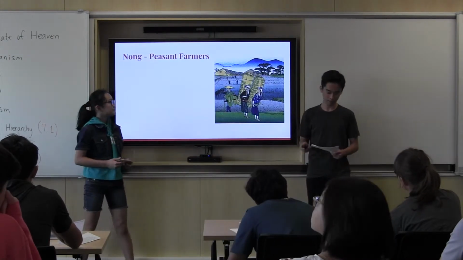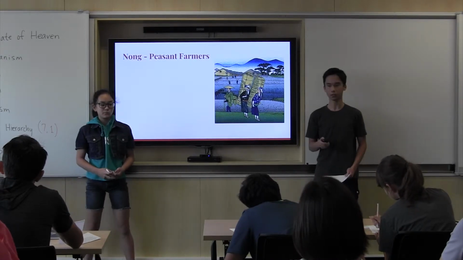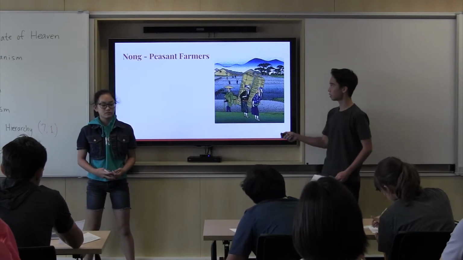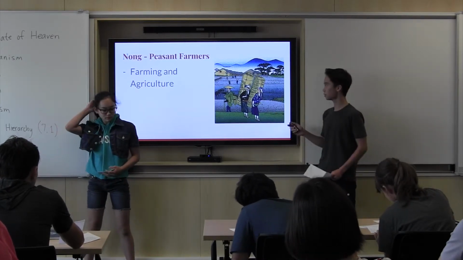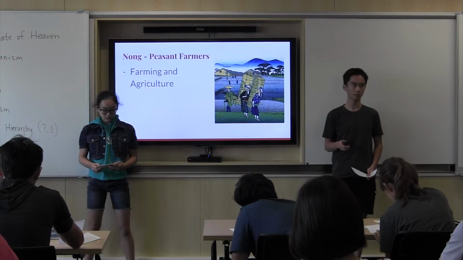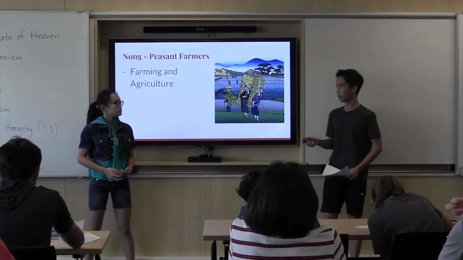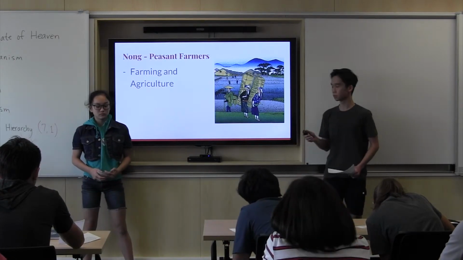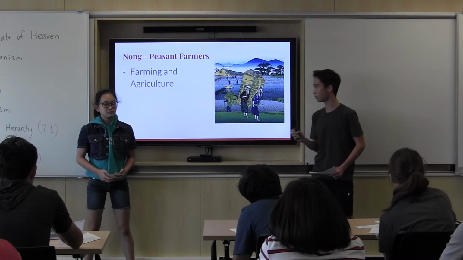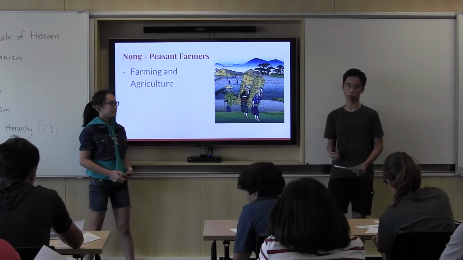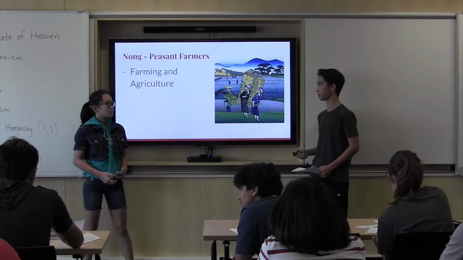The class right below it is the Nong, which were the peasant farmers. Now, farming played a key role in the rise of Chinese civilization. Farming was important because the food produced by the farmers kept the group stable and was able to be used to pay for land tax. And because of this, agriculture was considered very important and was long called the economic kingpin of Imperial China, which meant farmers were also very important and was also long considered the fundamental base of the country.